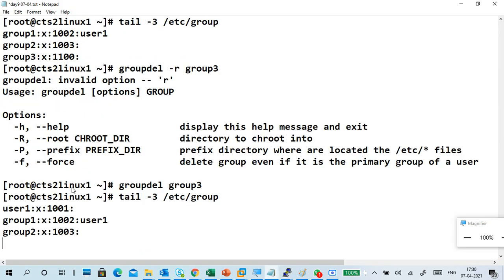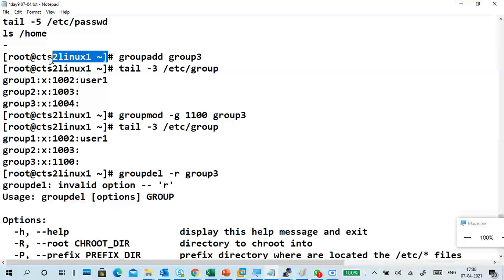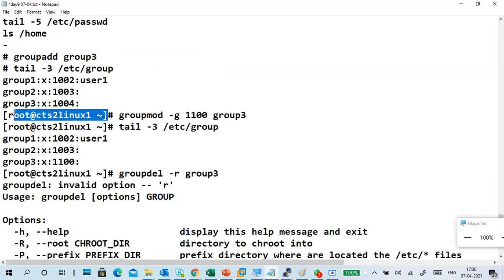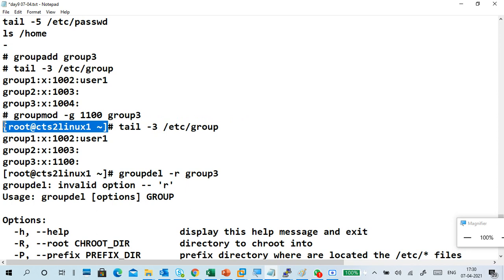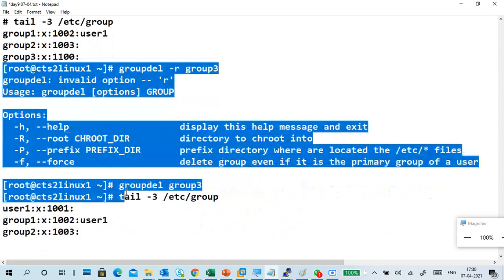This is group management. But make sure the group is not a primary group. This is an empty group, just a group I created. I don't have any users in that one. R is not there.